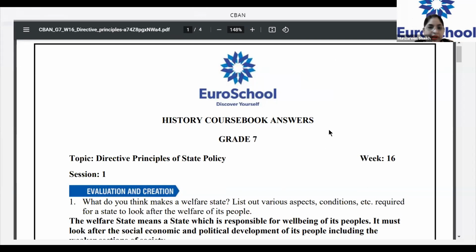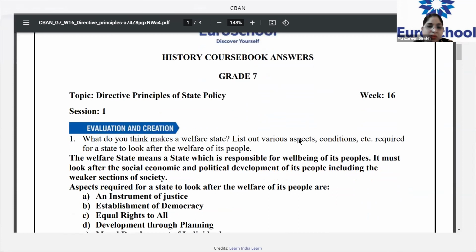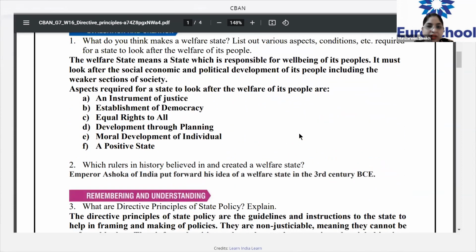All right, scroll down. So the first thing is, what do you think? How are you going to start your answers, children, for this particular question? First we are going to write what we think. Although it is not mentioned over here, you can start with "according to me", or you can also write "I think the welfare of the state", and then you can continue with your own answer.